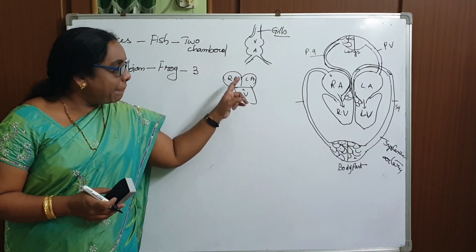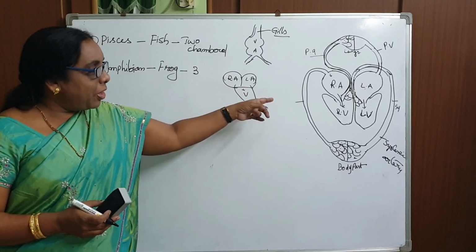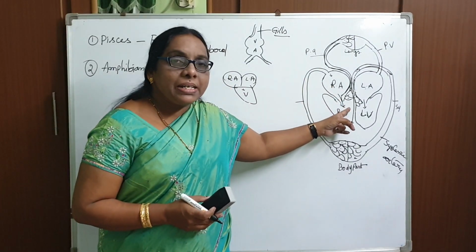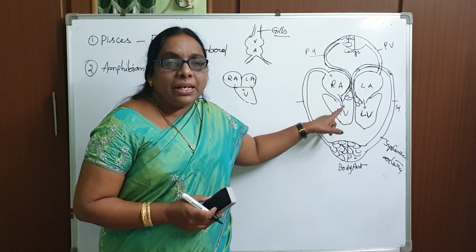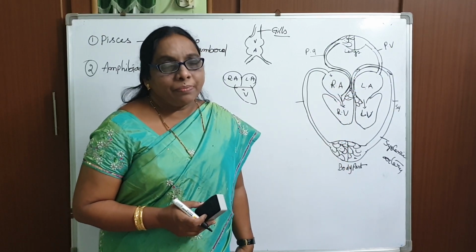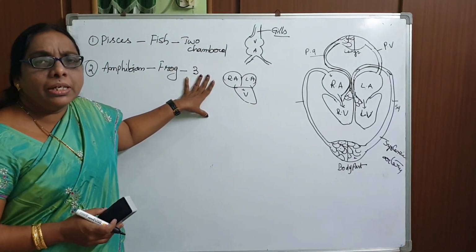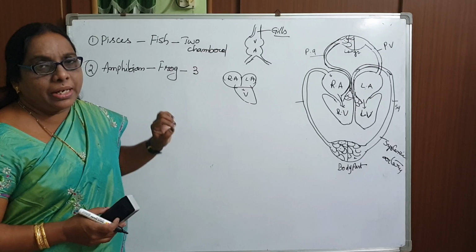It is not sent back to the heart for distribution. In our body the oxygenated blood is sent back to the heart and through the heart to all the body parts. Here also we can see only a single circuit heart.